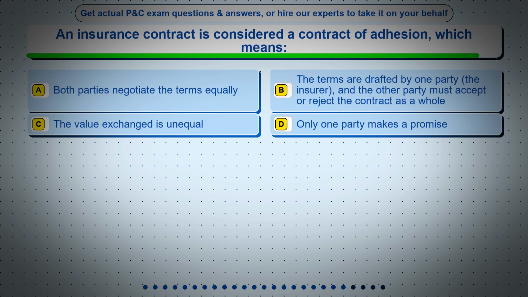Question 21. An insurance contract is considered a contract of adhesion, which means, option A, both parties negotiate the terms equally. Option B, the terms are drafted by one party, the insurer, and the other party must accept or reject the contract as a whole. Option C, the value exchanged is unequal. Option D, only one party makes a promise.